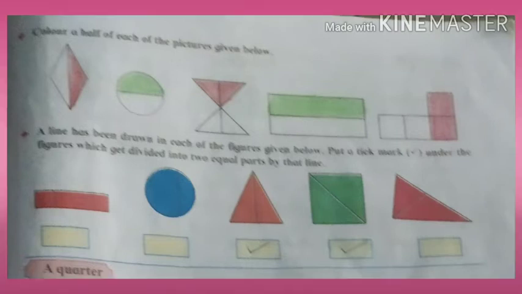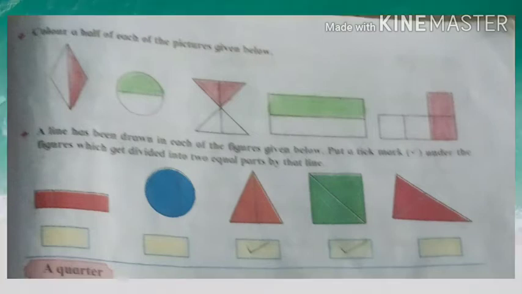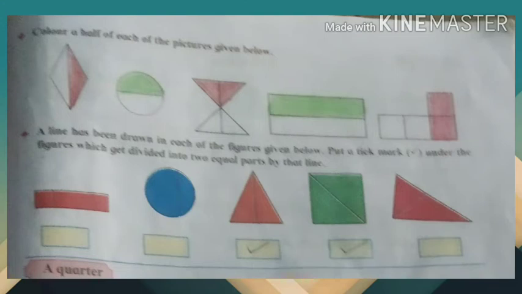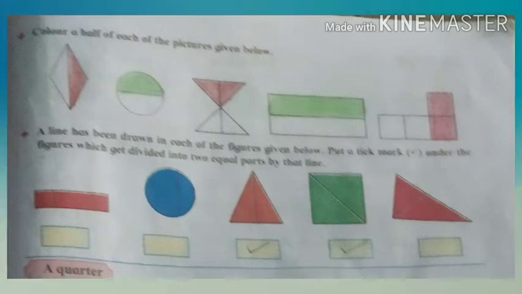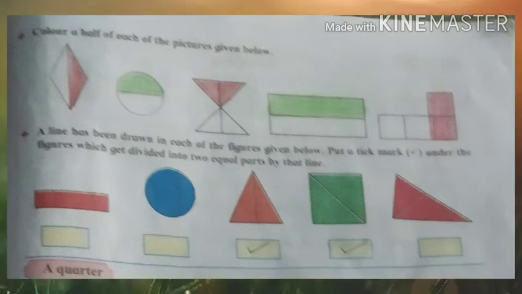Then number 2, a line has been drawn in each of the figures given below. Put a tick mark under the figures which get divided into 2 equal parts by that line. Here also are some pictures. I have solved some. The first and second I did not pick. Why? Because they are not equal halves. Number 3 is divided in half, and that's why I picked it. Number 4 also, and number 5 is not divided equally, and that's why I did not pick it. Do this in your textbook and notebook also.